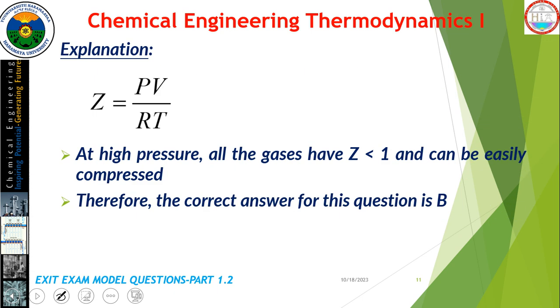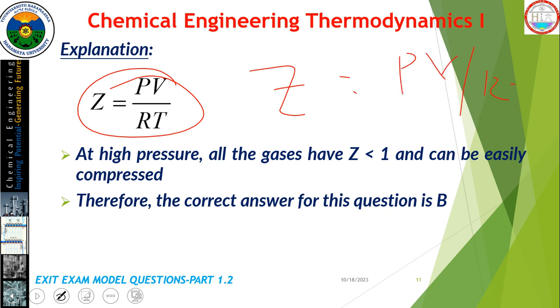So Z is equal to PV divided by RT. This is Z, known as the compressibility factor, which relates the ideal gas with the real gases.